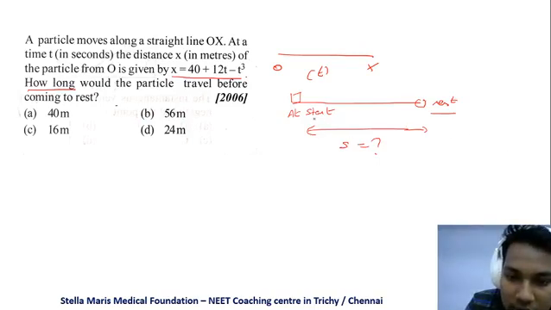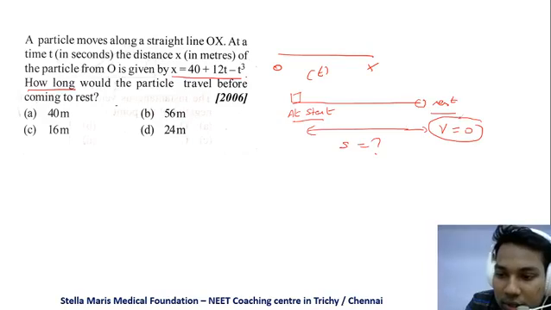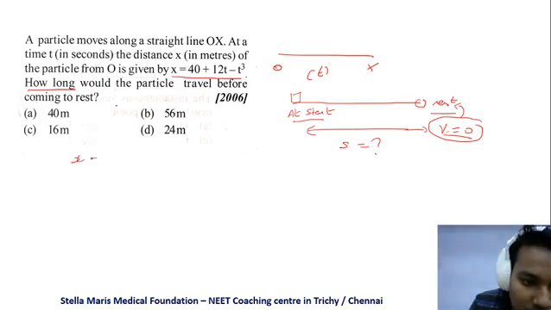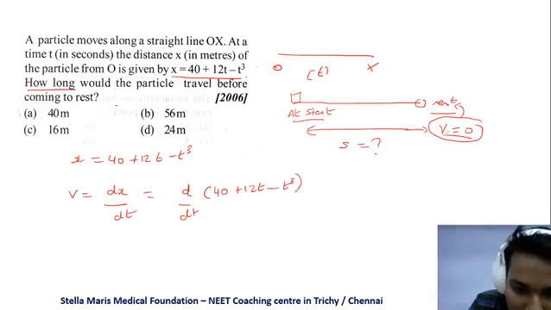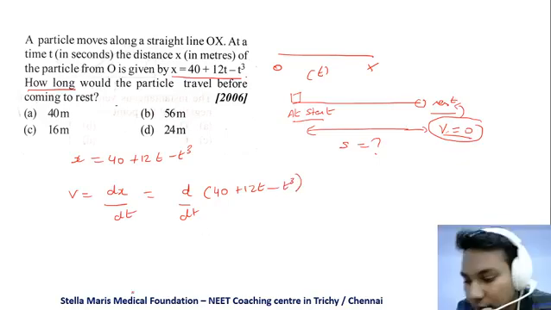We know at rest, velocity will be equal to 0. When the particle is at rest, its velocity becomes 0 because there will be no motion. So x is equal to 40 plus 12t minus t cube. You have to find v, velocity, that is dx by dt. So d by dt of 40 plus 12t minus t cube. And then what you have to do,